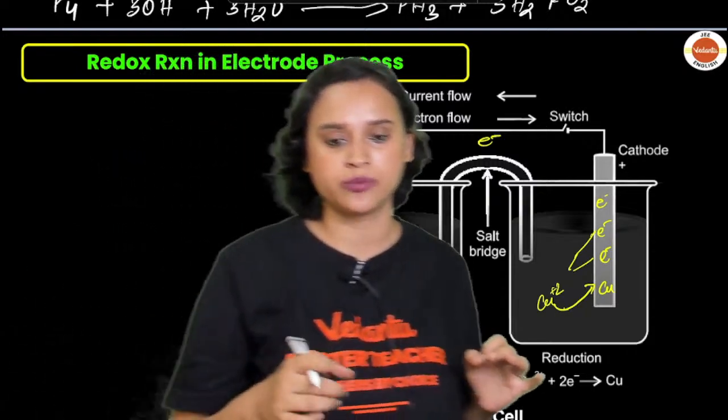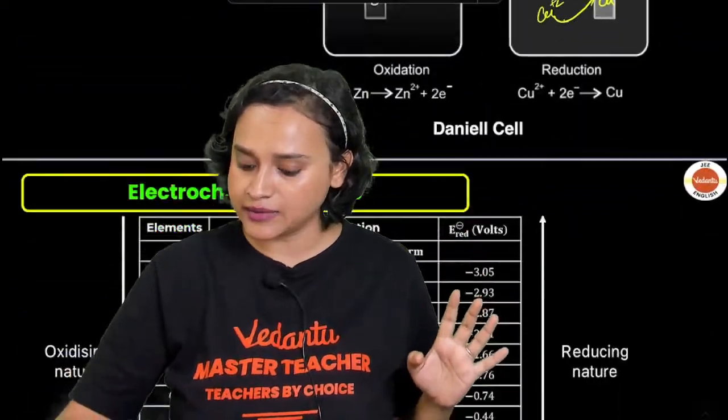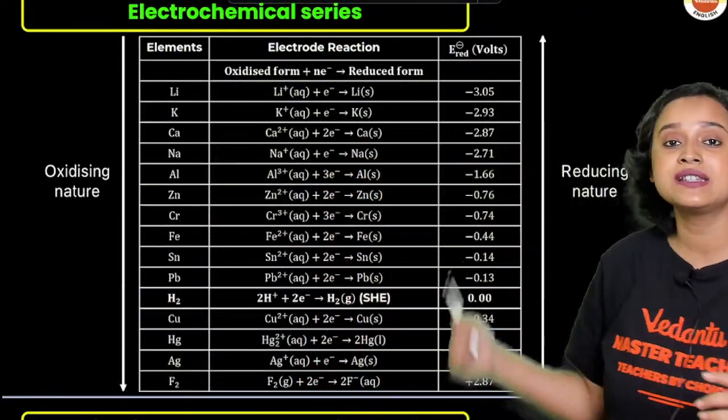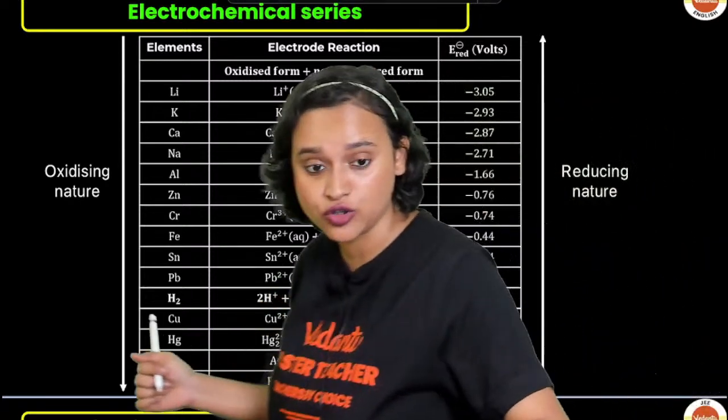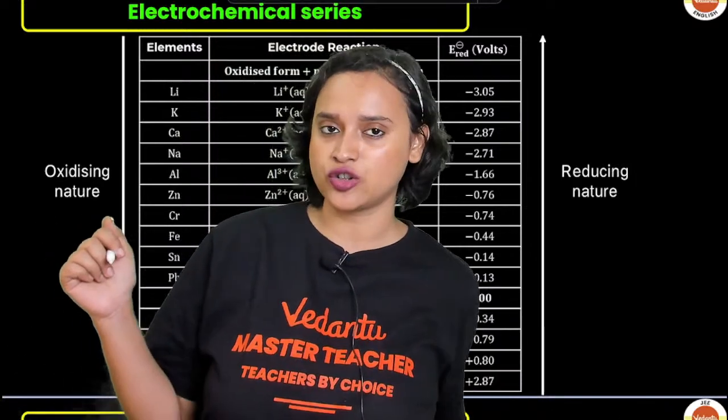That's why we use a salt bridge. And oxidation occurs at anode. Okay? This is something that you remember, and from here you have the electrochemical series that we have once again studied in the electrochemistry chapter. This is called the electrochemical series.